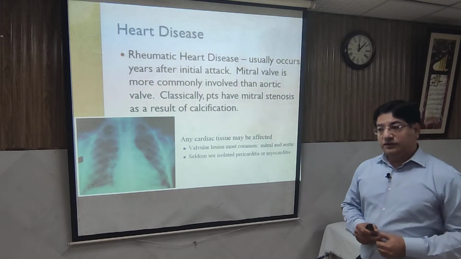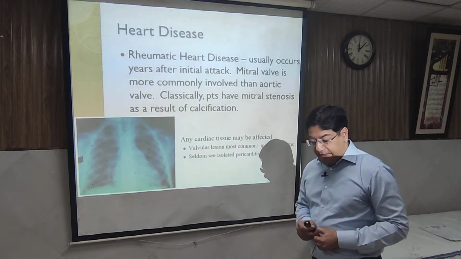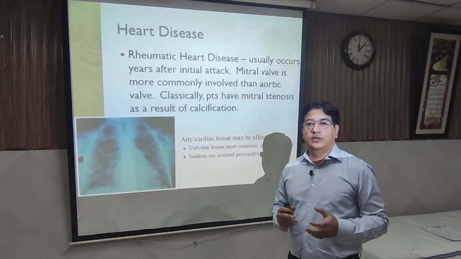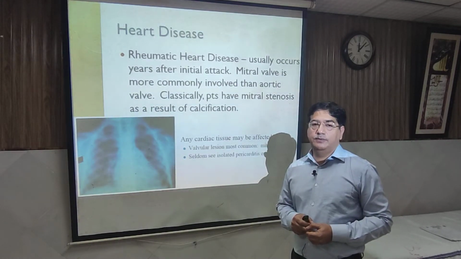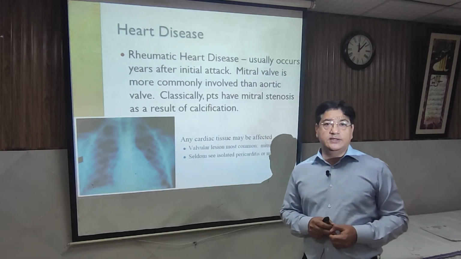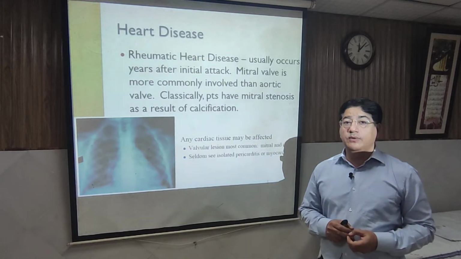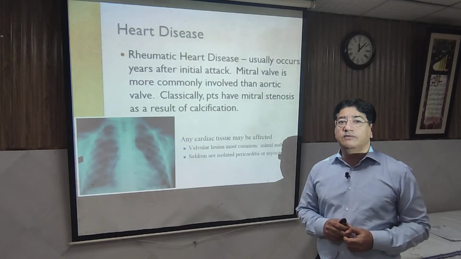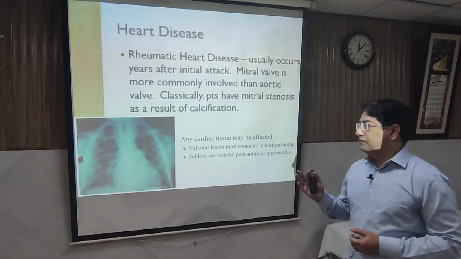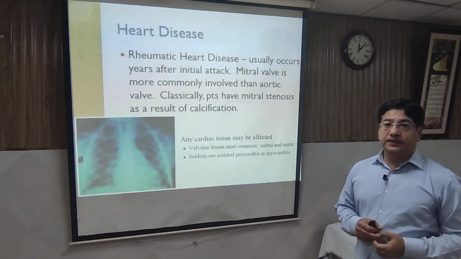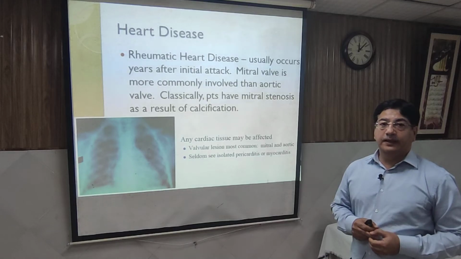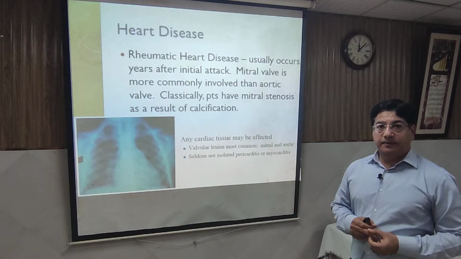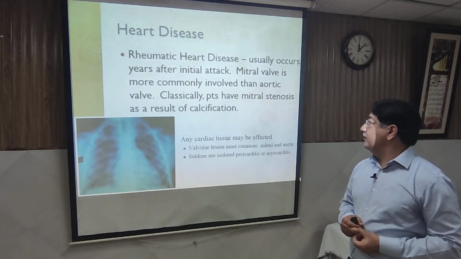So mitral stenosis will have a calcified valve, and in that case the first heart sound will be loud, because the two calcified cusps will be closing with a noise. In mitral regurgitation of acute rheumatic carditis, the first heart sound will be soft. Because of stenosis, the left atrium will be dilated, and that will cause atrial fibrillation at times, and the pulse will be irregular.